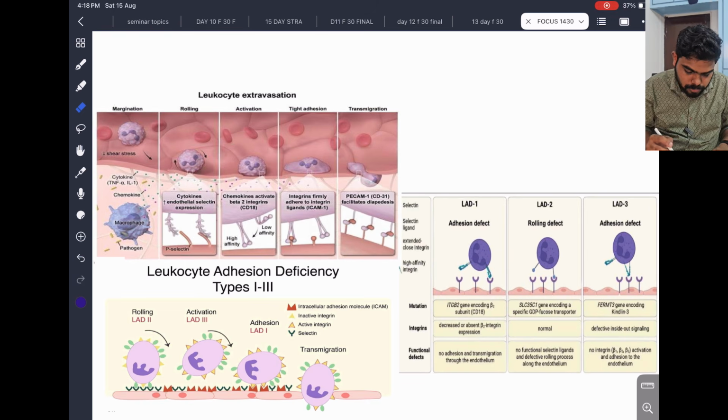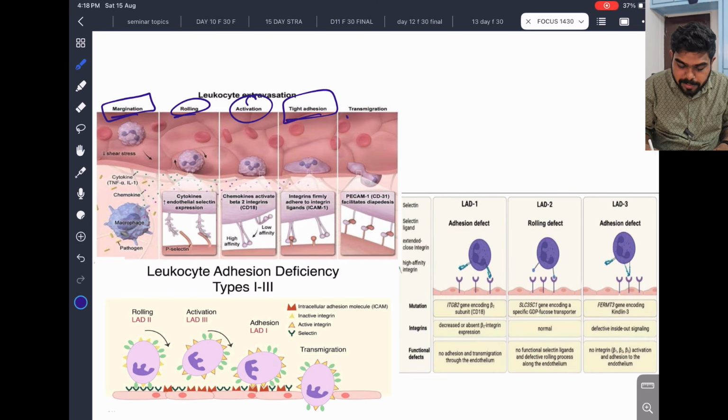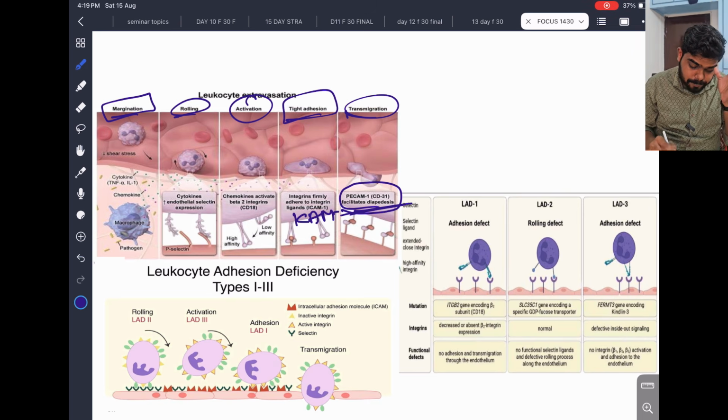This is very important also. So what's happening? Margination, then rolling, activation, adhesion, tight adhesion, and transmigration. Transmigration, changing shape and going in, helped by PECAM, facilitating diapedesis. So it will change shape and go inside. Tight adhesion by integrins adhering to integrin ligands like ICAM-1. Activation by integrin CD18 and cytokines, and endothelial P selectin is helping rolling.